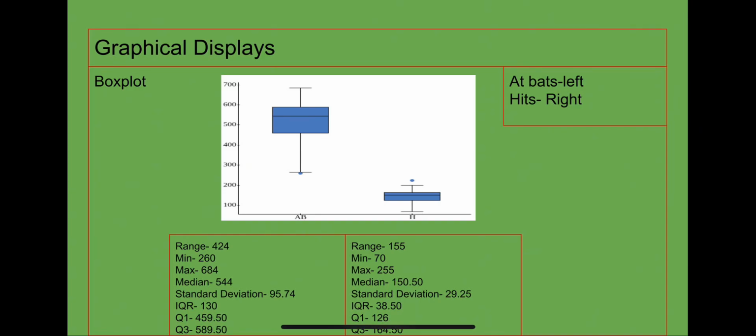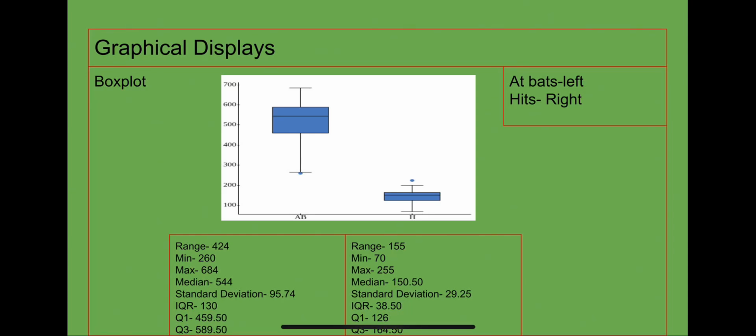being the right. The range for the at-bats is 424, the min is 260, the max is 684, the median is 544, the standard deviation is 95.74, the IQR is 130, the Q1 is 459.50, and the Q3 is 589.50.